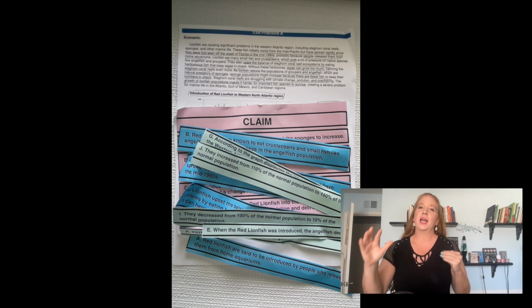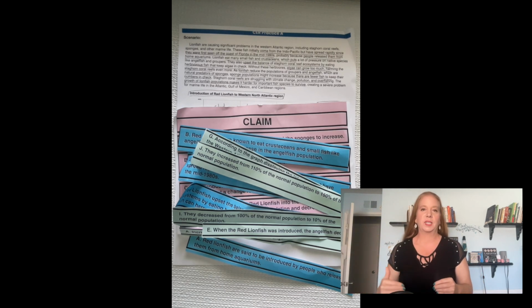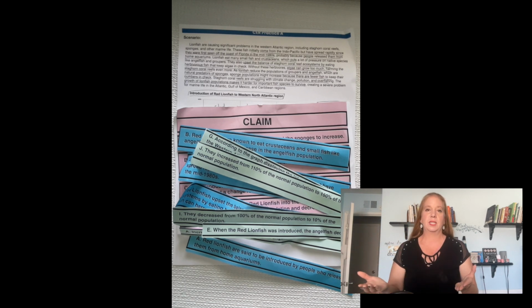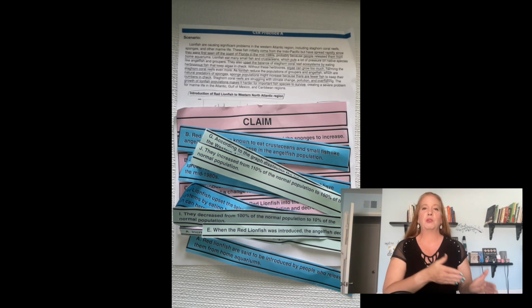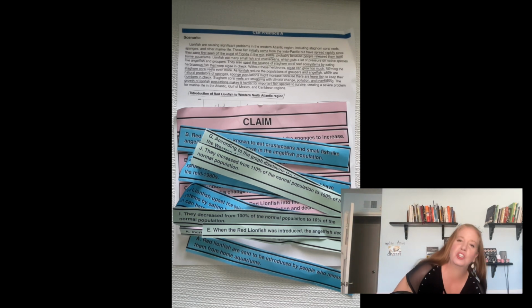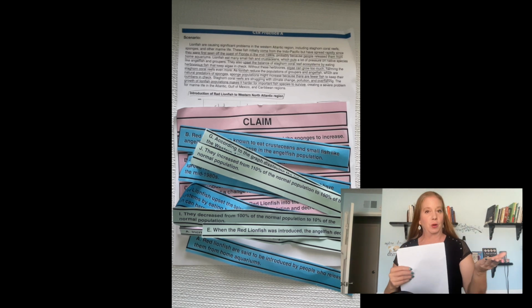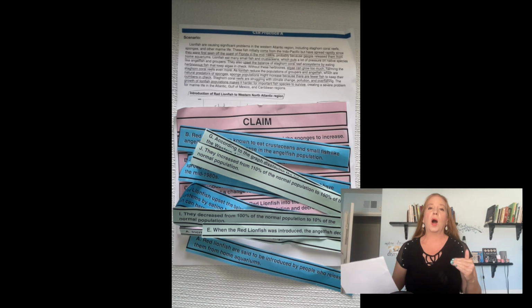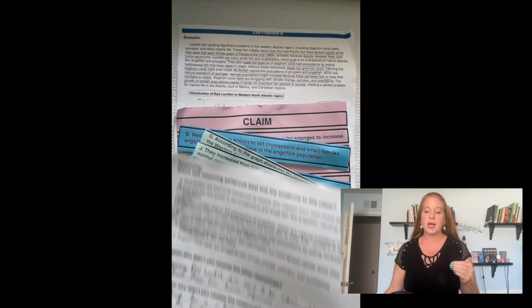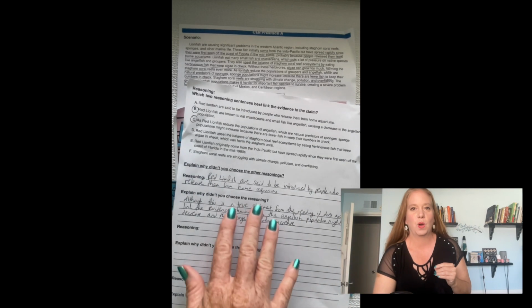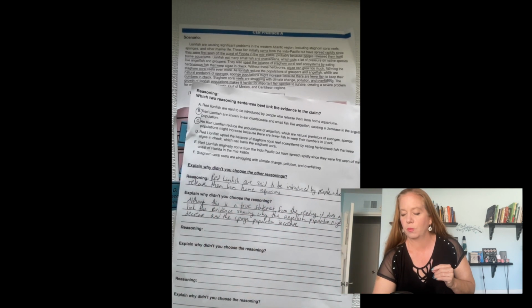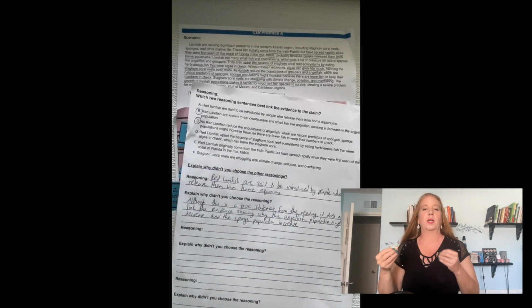So with this one, again, we're going to work together as pairs or groups. They're going to decide which two reasoning sentences are the best fit to link that evidence to the claim. And then just like the other ones, because again, we learn the best by learning through mistakes, they have to justify why those two reasoning ones are the best and then what's wrong with the other ones. So they're going to write it down, and they're going to explain what is the